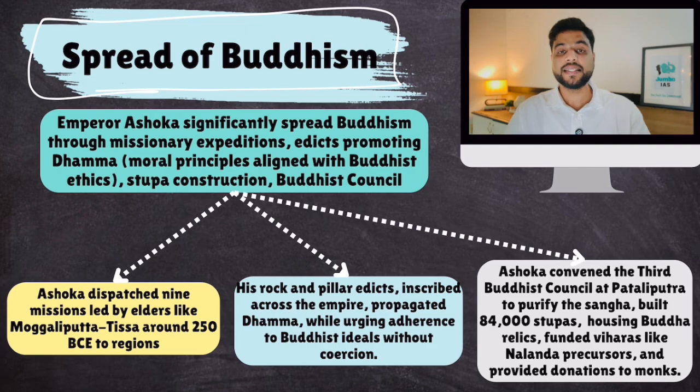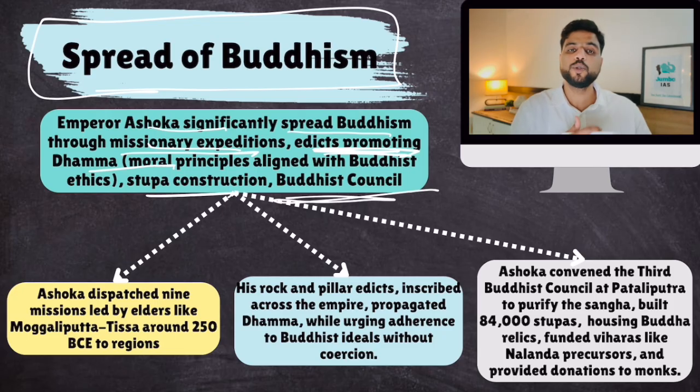And then, spread of Buddhism. The reason why he is great and remembered all over the world is because he took Buddhism, which was only in India and also North India, to other parts of the world. Emperor Ashoka significantly spread Buddhism through missionary activities. First of all, sending missions. Then he erected rock edicts spreading Buddhism, Dhamma. He constructed stupas and conducted Buddhist councils.